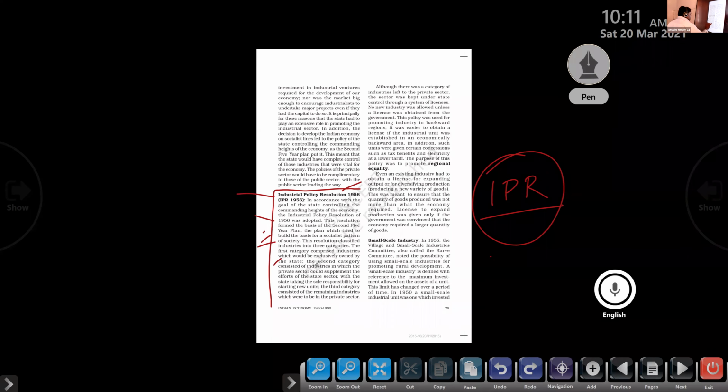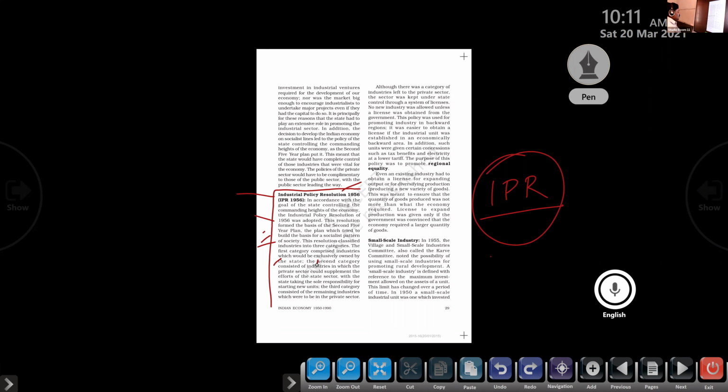Okay, second category, what is that? Industries in which the private sector could supplement the efforts of the state sector. So the private sector industries are supporting the public sector. That is the second classification.